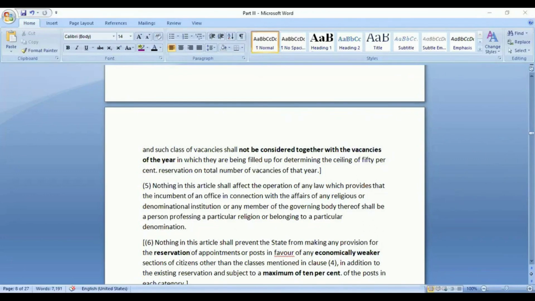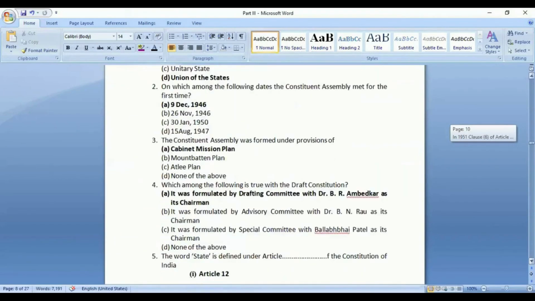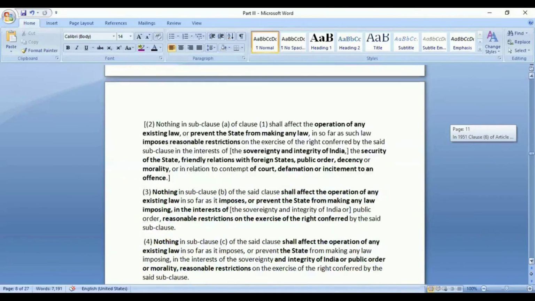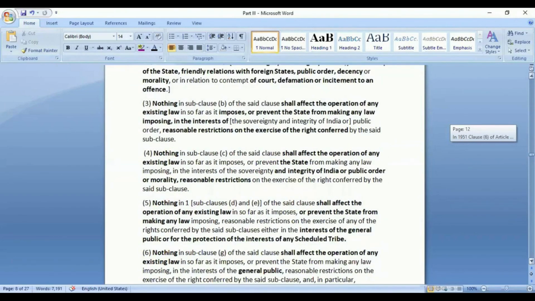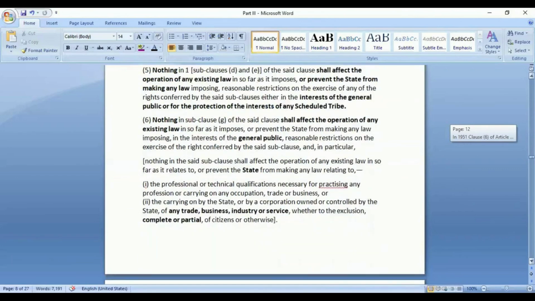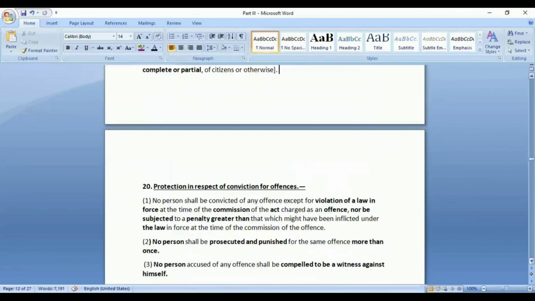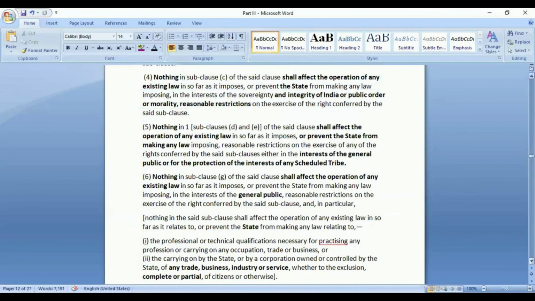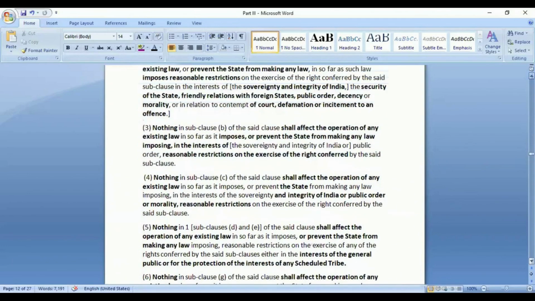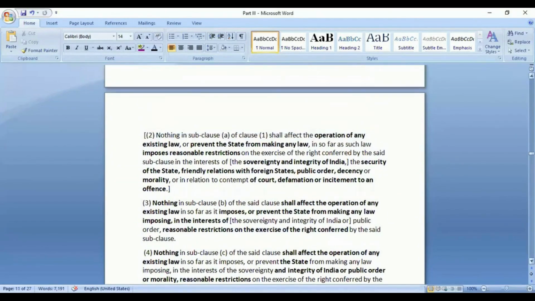Who has been given this particular power to impose reasonable restrictions on the rights that are given? Parliament. Yes, it is Parliament that can impose reasonable restrictions on any of the grounds that are mentioned.